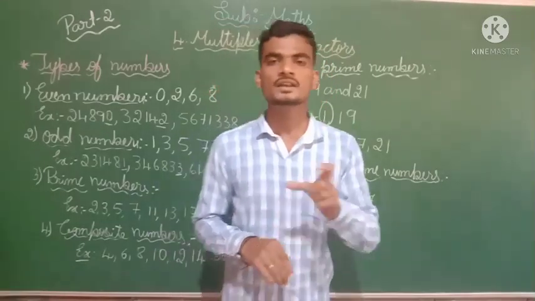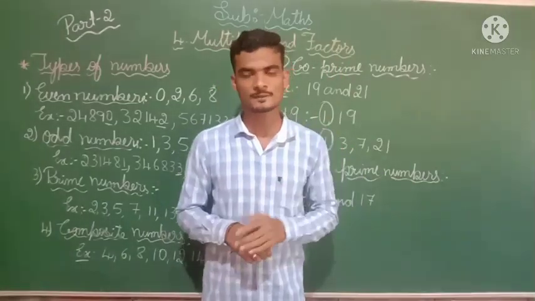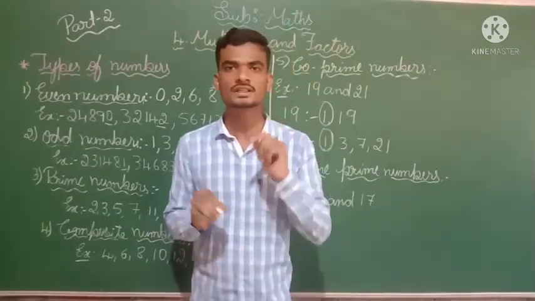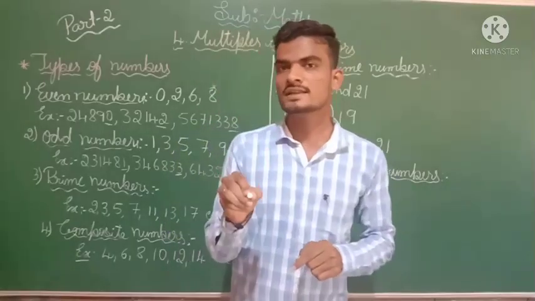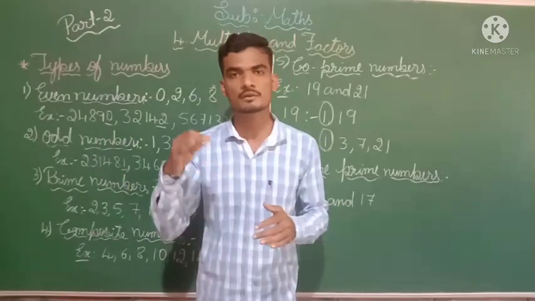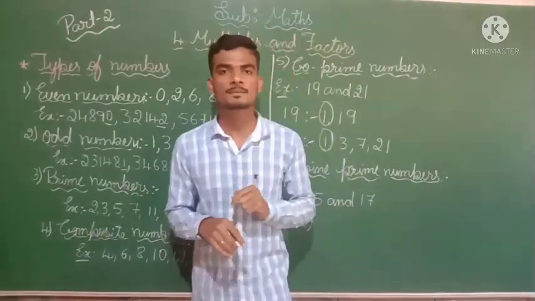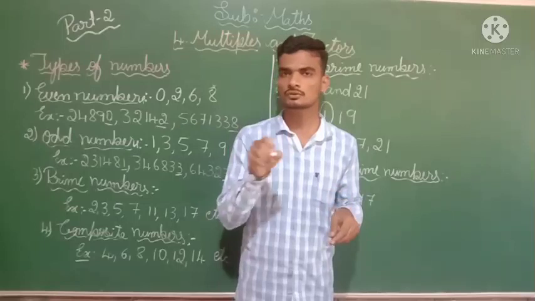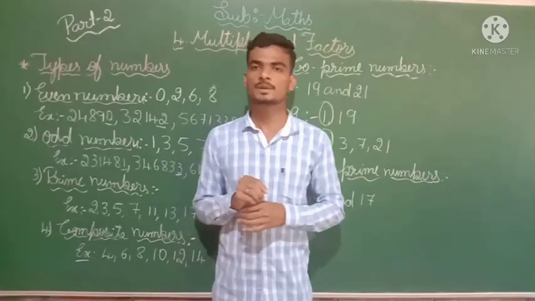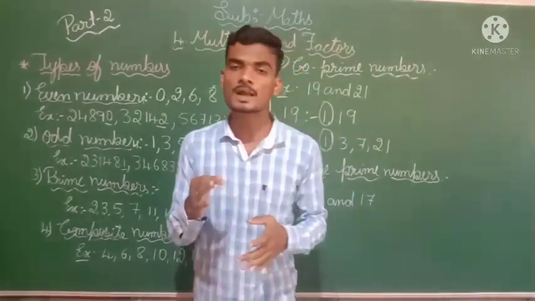Then 31. 31 is a prime number because it has only 2 factors. So we are telling that 31 is a prime number. So you want to round off 31 with your pencil. Then 12. 12 is not a prime number because it has more than 2 factors. Then 7. 7 is a prime number. It has only 2 factors. So you want to round off 7. Then 32. 32 is not a prime number because it has more than 2 factors. So we are not considering that as a prime number.